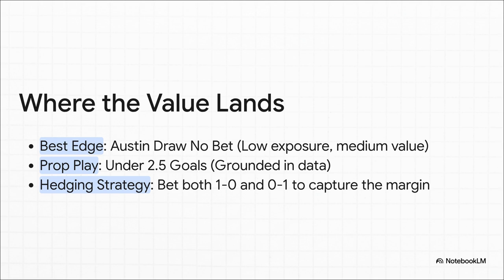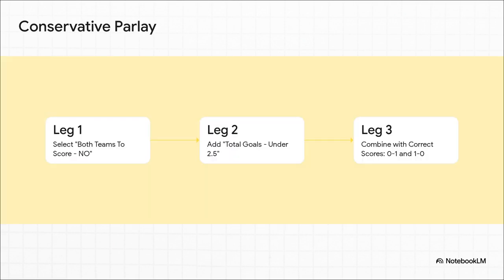And hey, if you want to get really specific, you could even cover both the 1-0 and 0-1 scorelines, basically betting on the two most likely things to happen. You could even roll these ideas together into a parlay. A strategy like this basically tells the exact story the AI is predicting. A low-scoring, defensive slugfest where at least one team doesn't score and the game ends in one of those two most likely results. It's a whole strategy built around that one core idea of a super tight one-goal match.